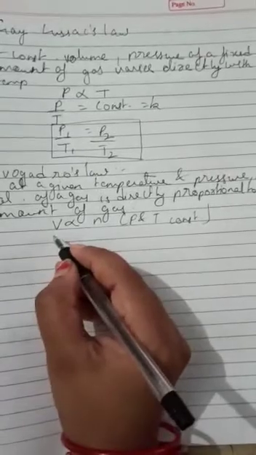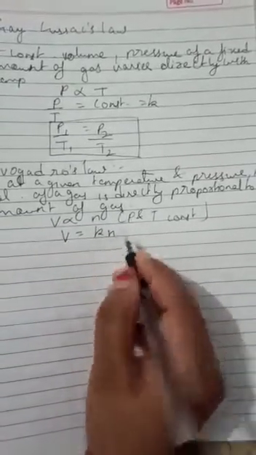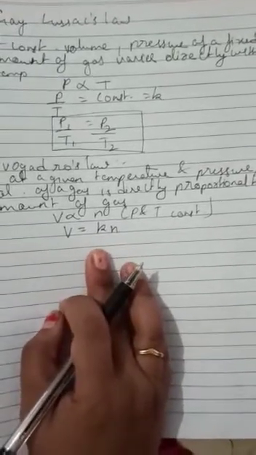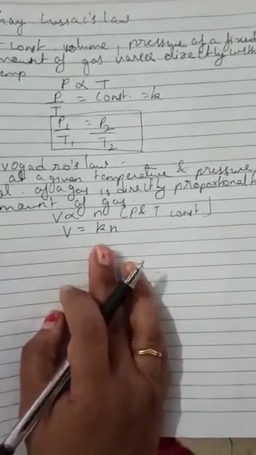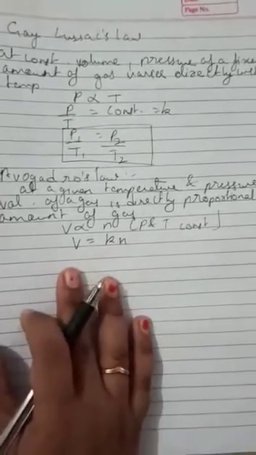Okay, so we can write the formula like this: V is equal to Kn, where K is your proportionality constant. Okay, so this is all about your gas laws.